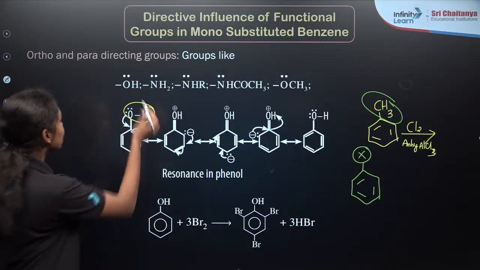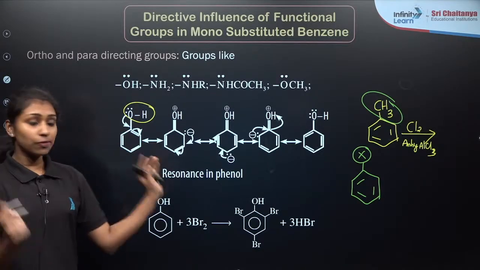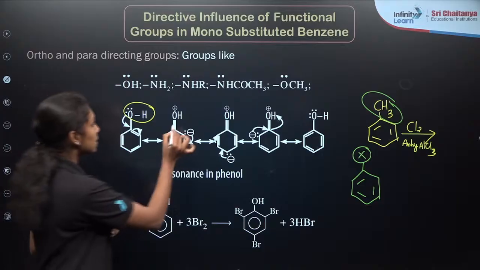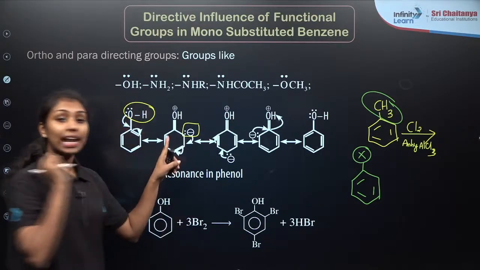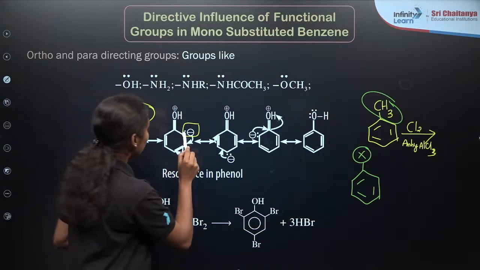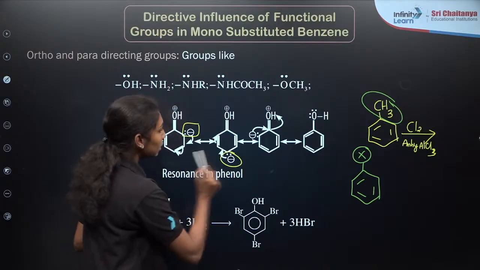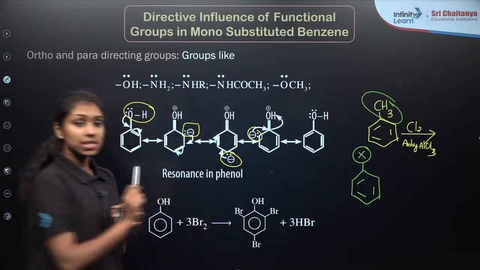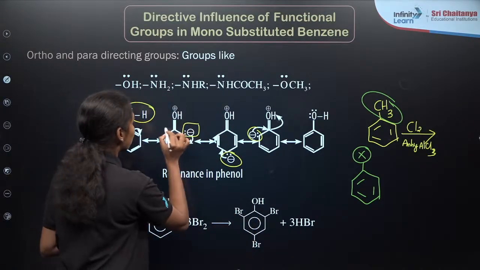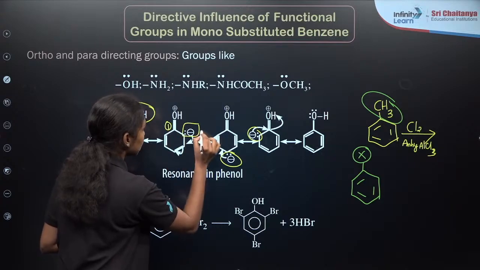So here, the OH molecule. While writing the resonance structures for this phenol molecule, you can see that this is our electron density. This electron density will be present at these positions. What are these positions? This is the first carbon, and this is the second position.